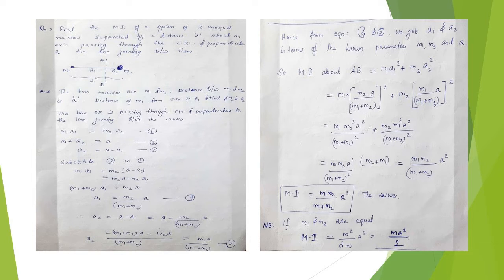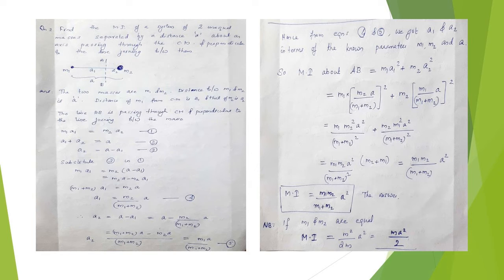So, moment of inertia about AB is equal to m1a1 square plus m2a2 square, equal to m1 into (m2a by (m1 plus m2)) the whole square plus m2 into (m1a by (m1 plus m2)) the whole square.